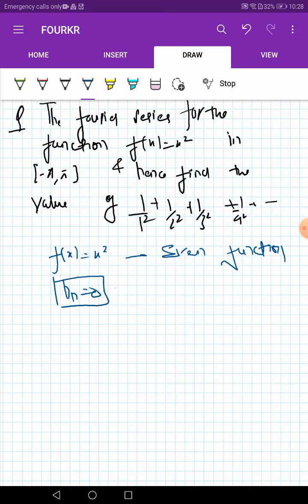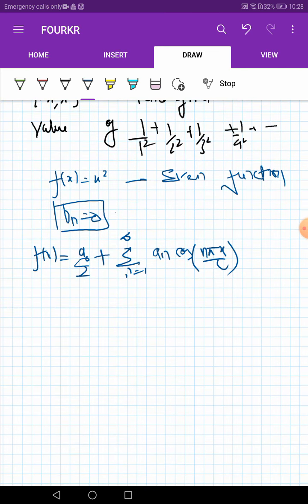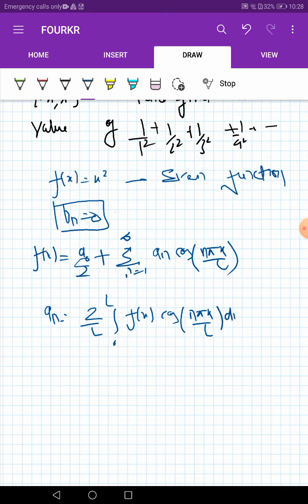So our Fourier series is given by f of x is equal to a naught by 2 plus summation of n is equal to 1 to infinity an cos n pi x by L. Now our an is equal to 2 by L integration 0 to L f of x cos n pi x by L dx, and our a naught is 2 by L integration 0 to L f of x dx. So let us first find the value of a naught.